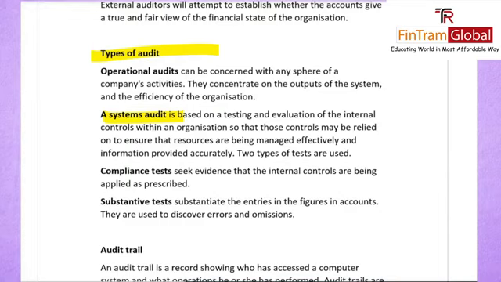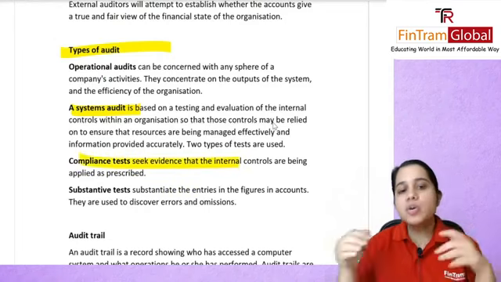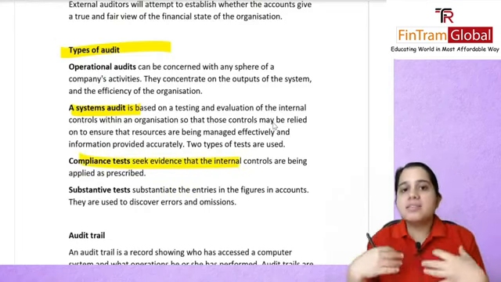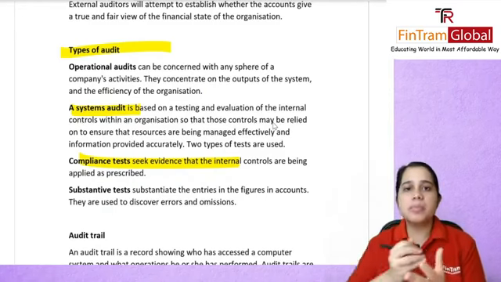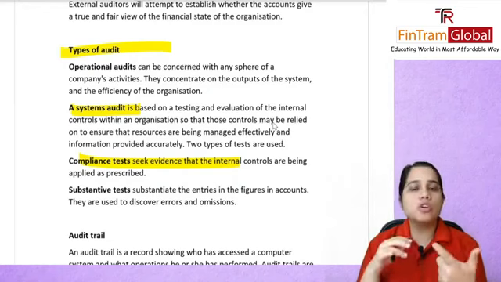You are evaluating the controls that you have in place: can you rely on them or not? Under your system audits, wherein you are evaluating your internal controls, you have two types of tests. You have your compliance test, wherein you are seeking evidence that the internal controls are being applied as prescribed. So as the internal audits prescribe that these have to be used this way, are they actually being used that way or not? That's your compliance test.